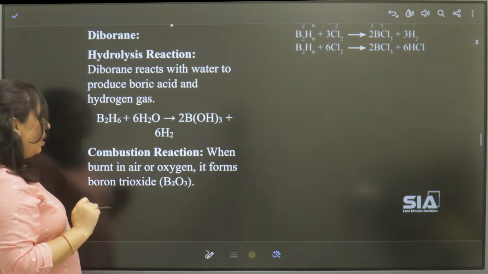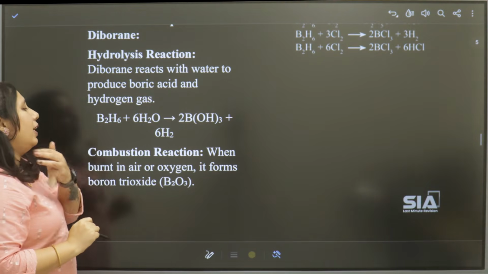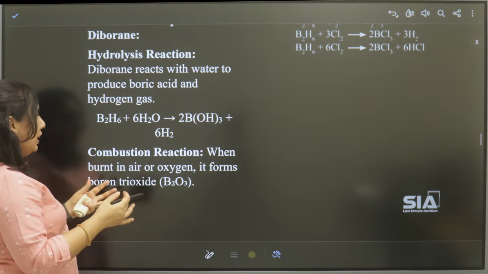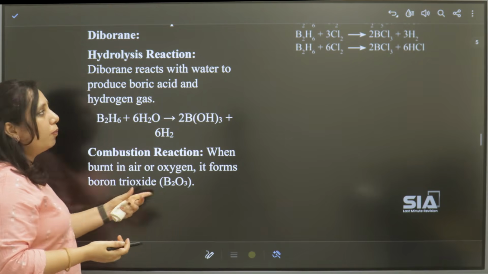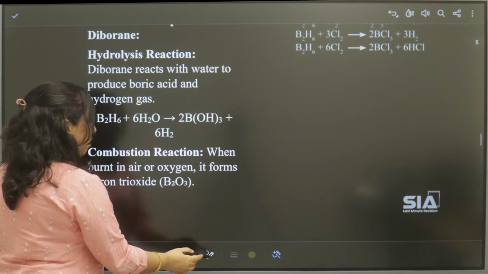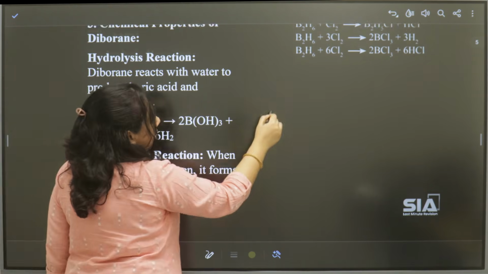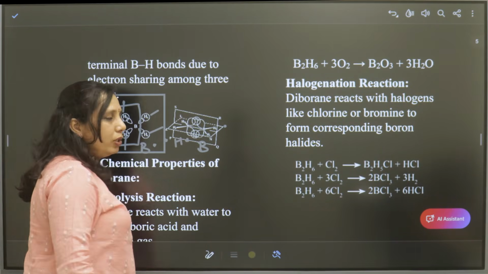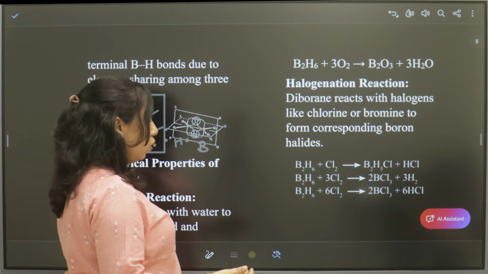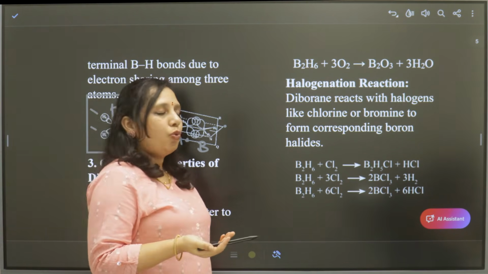Then the combustion reaction. Here diborane, when burnt in air or treated with oxygen, forms boron trioxide, B2O3. The equation is B2H6 plus 3O2 gives B2O3 plus 3H2.